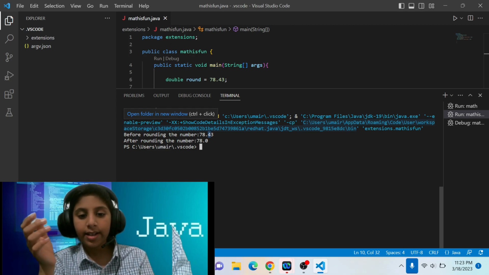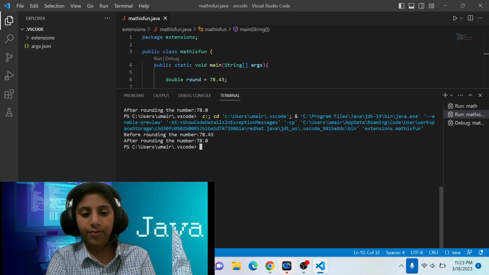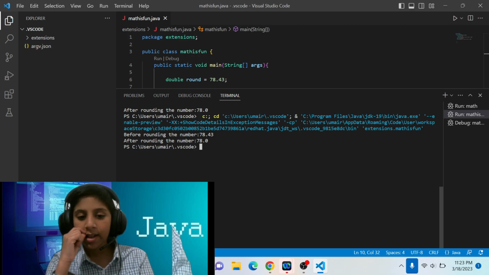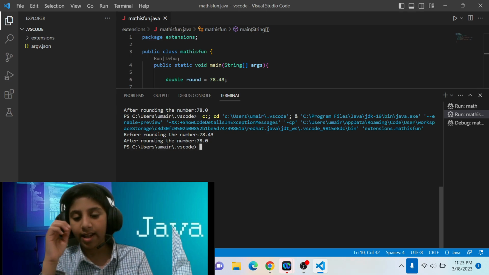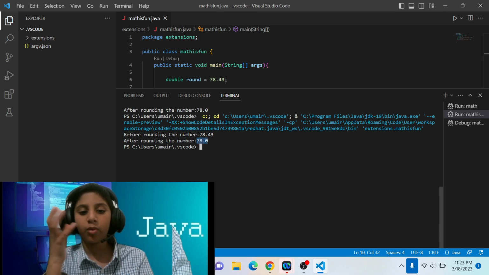So the 3 became 0, and this one just simply got removed, the 3, but it checked this one. This one is less than 5, right? So less than 5, so it's gonna be 0. So that's why it became 78.0.